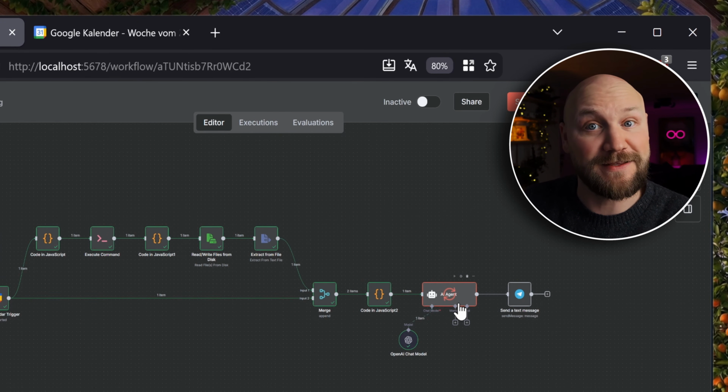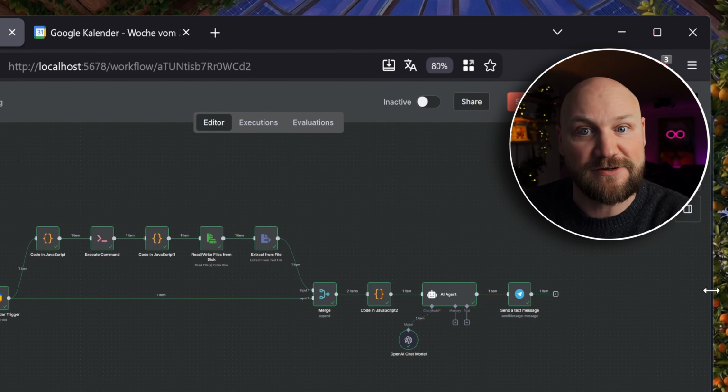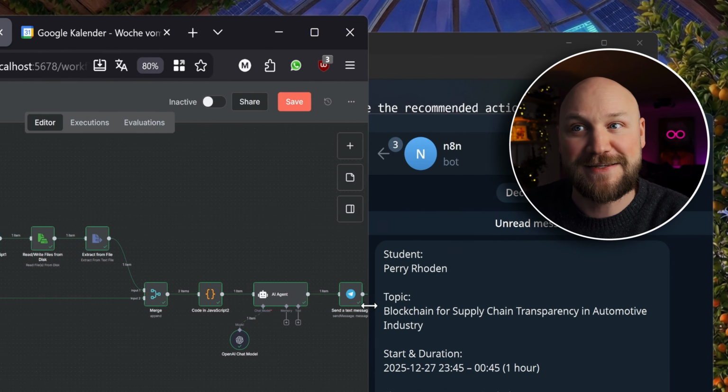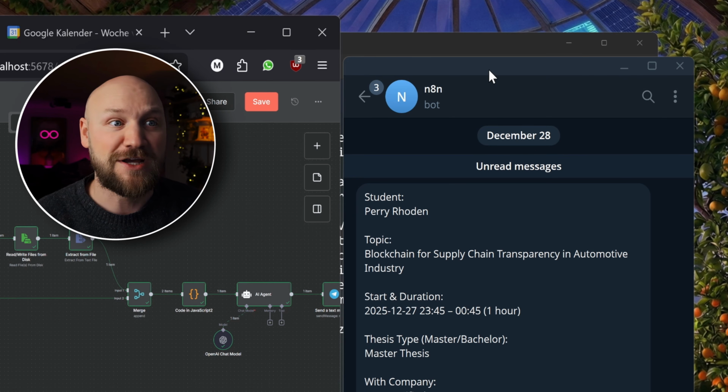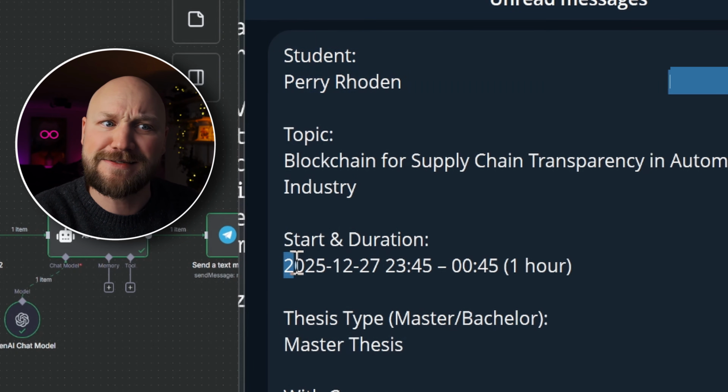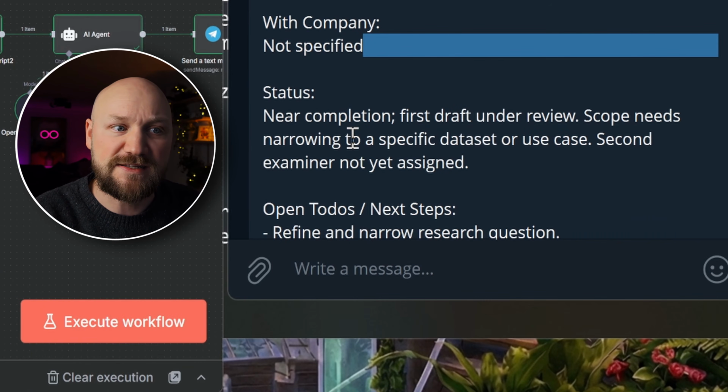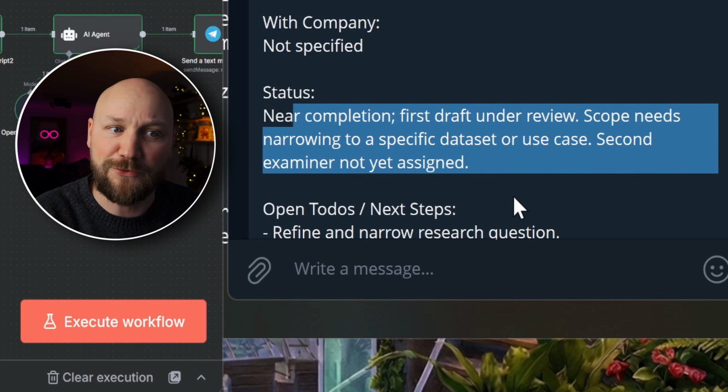It is already in the large language model, and as you can see, there is an N8N message in my terminal. So sitting in Mensa, eating lunch, I'm getting this message. Hey, there is a student meeting. It's in a couple of minutes. It's 1 hour lasting. It's a master thesis. What is the status? Near completion, first draft under review, and so on and so forth.